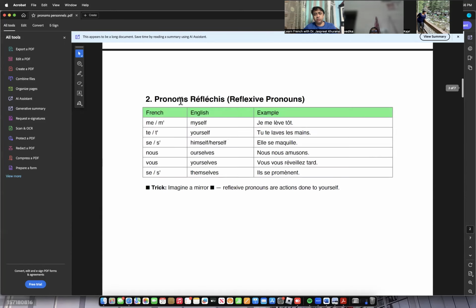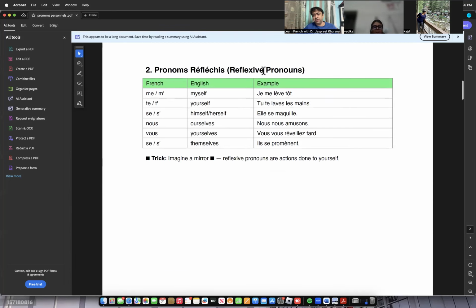Now, if we move down, pronom réflexif, that is reflexive pronoun. In reflexive pronoun, I told that when we are standing in front of a mirror and we get a reflection, so reflexive pronouns are action done to yourself. For example: je me lève, so I wake up myself early. Tu te laves les mains, that is you wash your hands.